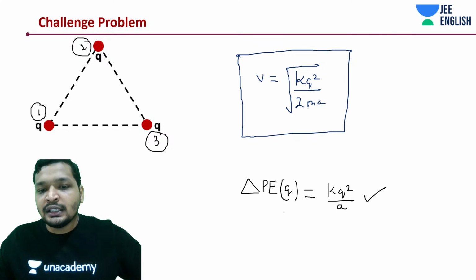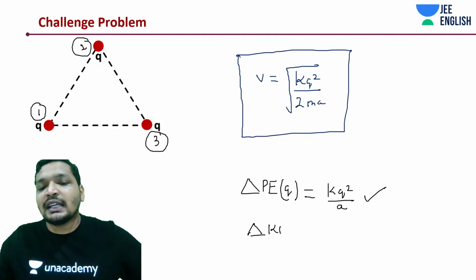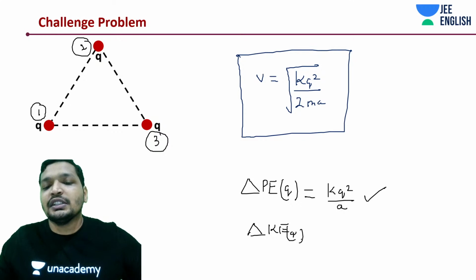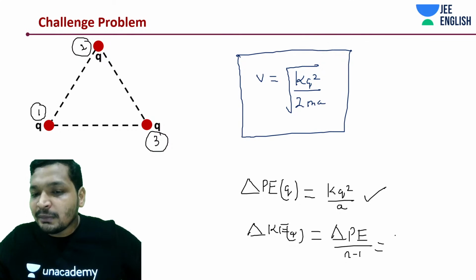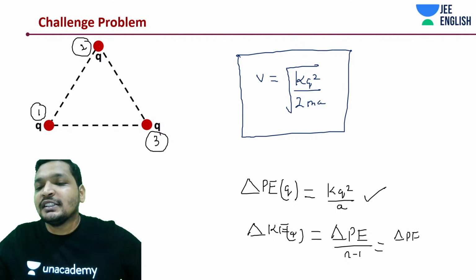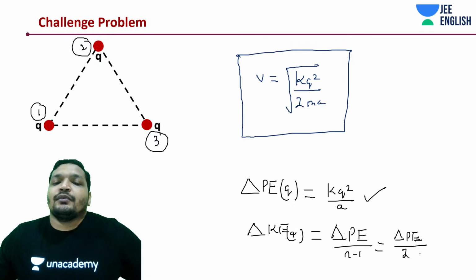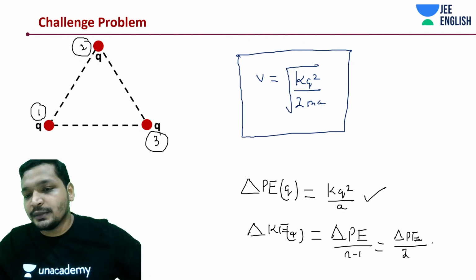Change in potential energy of q is this much, but what is its kinetic energy? Its kinetic energy is not going to be change in potential energy, but rather change in potential energy divided by n minus 1. In this case, it is going to be 3 minus 1. So potential energy by 3 minus 1, how much is this going to be? 2. 3 charges.